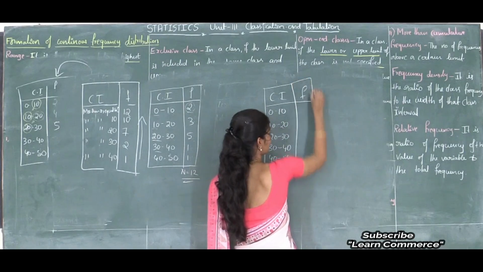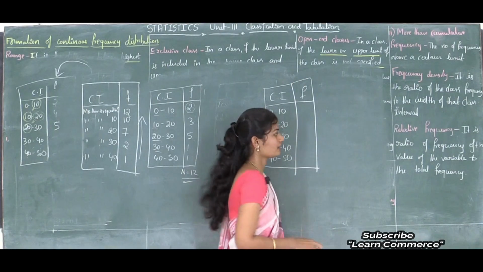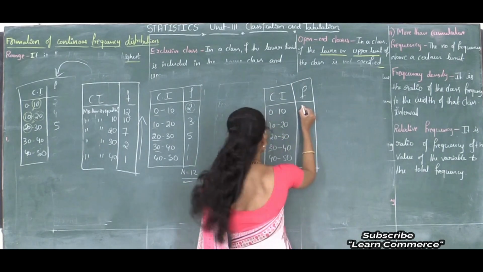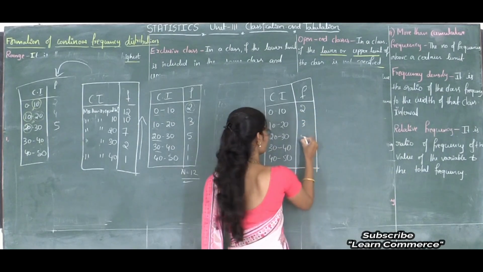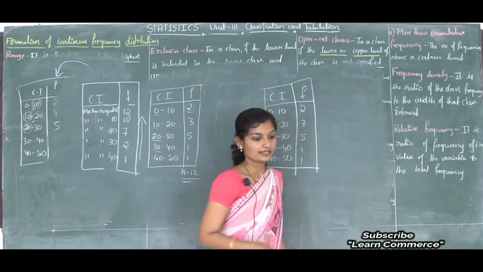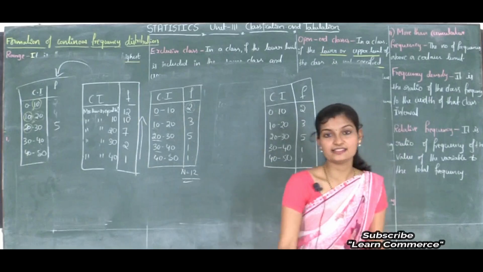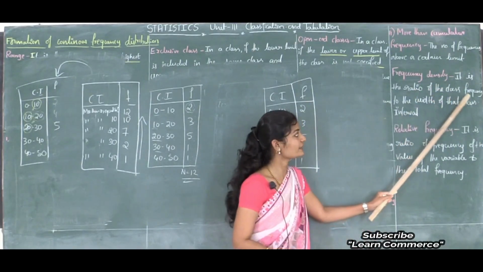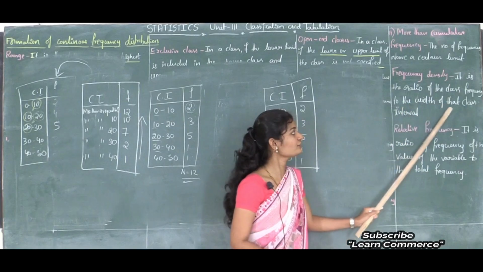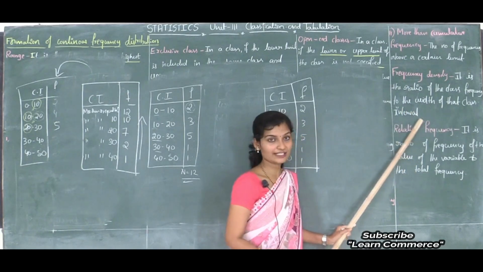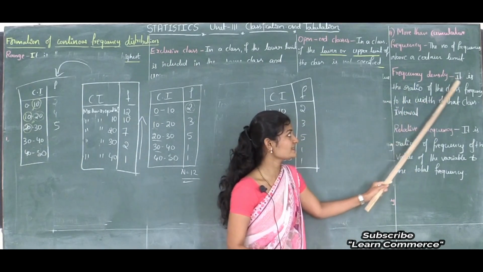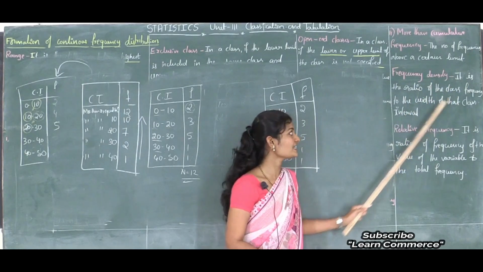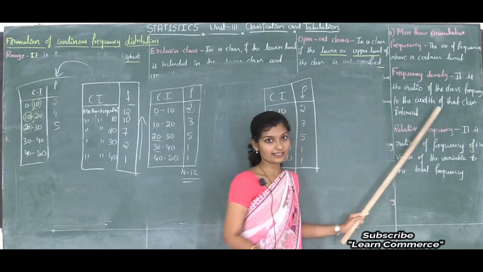And this is frequency. I will take the frequencies as 2, 3, 5, 1 and 1. See, what is frequency density? Frequency density is the ratio of the class frequency to the width of the class interval.